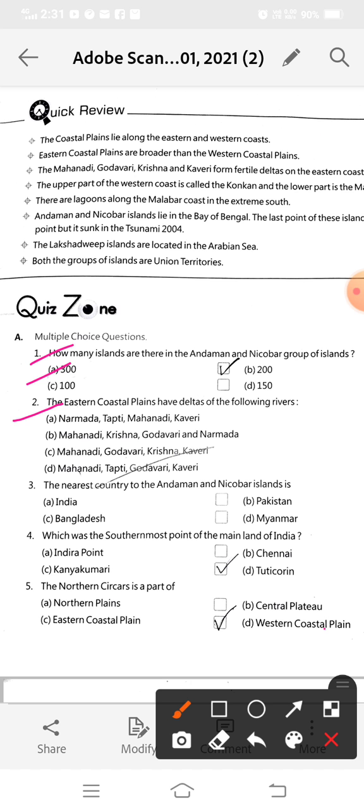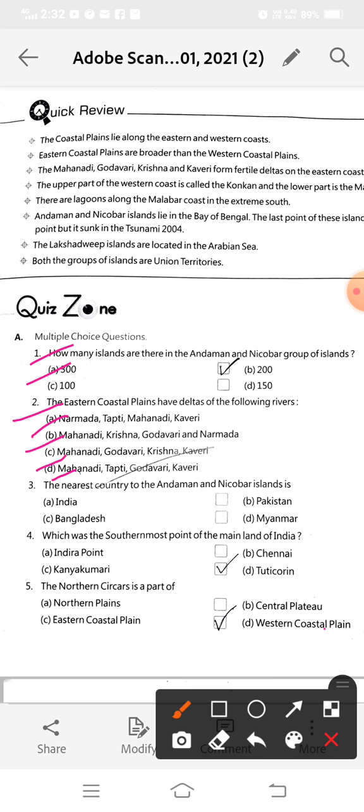Now, the eastern coastal plains have deltas of the following rivers. Which rivers make deltas? Here are given combinations of rivers, and you have to choose the right option. Narmada, Tapti, Mahanadi, Kaveri; or Mahanadi, Krishna, Godavari and Narmada; Mahanadi, Godavari, Krishna, Kaveri; Mahanadi, Tapti, Godavari, Kaveri.